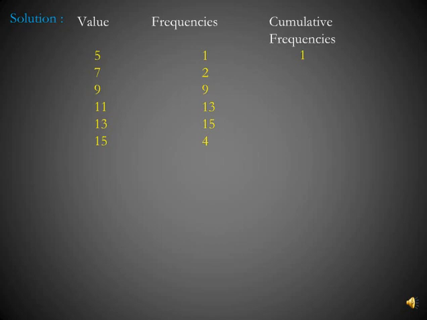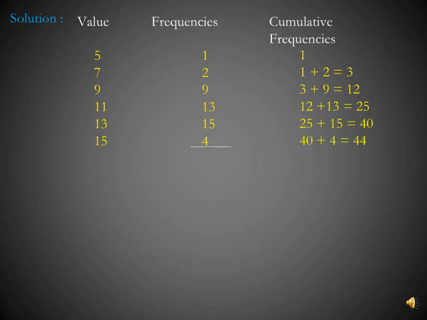For the first item, frequency and cumulative frequency are the same. But for the second item, cumulative frequency means you add the frequencies of both items. So 1 plus 2 is equal to 3. For the third item, you add the cumulative frequency of its preceding item plus its frequency. So you will add 3 plus 9, that is 12. Similarly for the fourth item, 13 plus 12, that is 25. Then 25 plus 15, that is 40. Then 40 plus 4 is equal to 44. And also the sum of all the frequencies is 44.